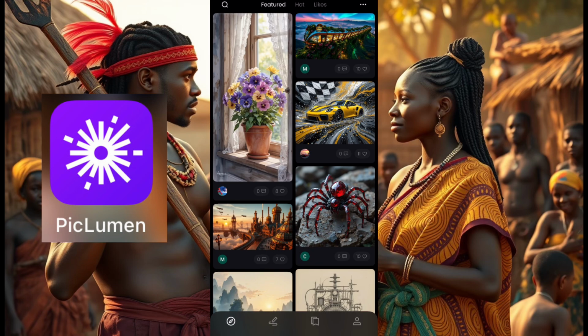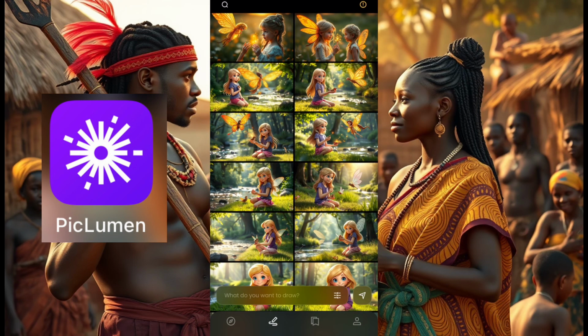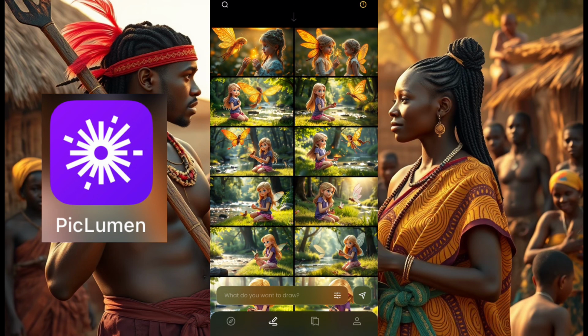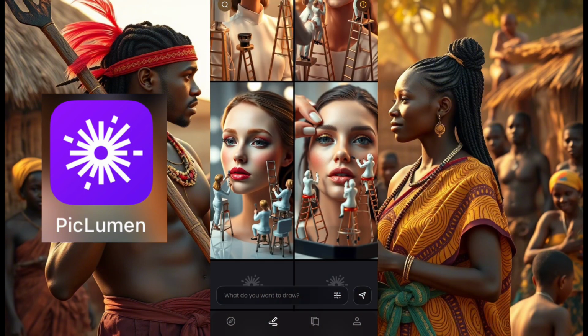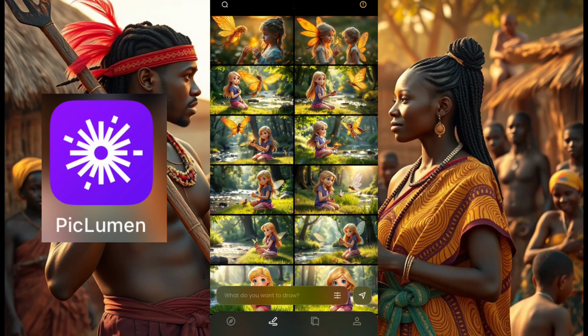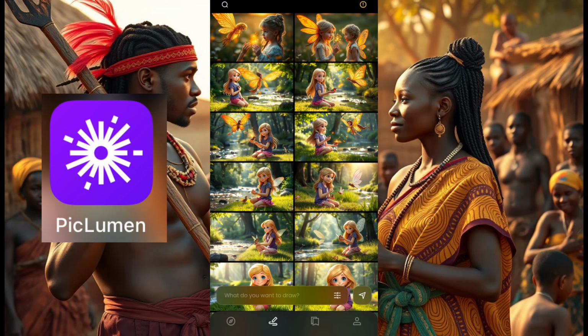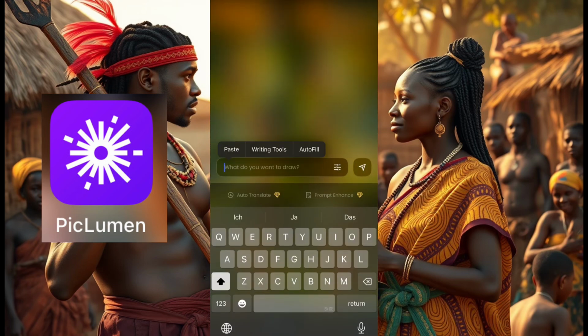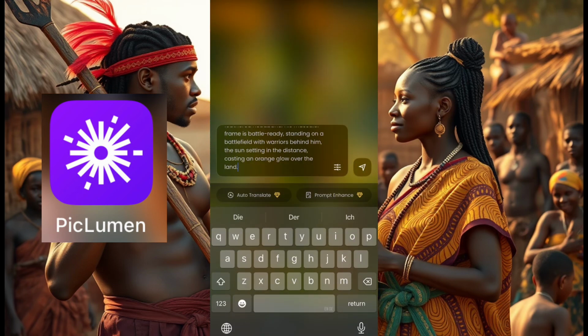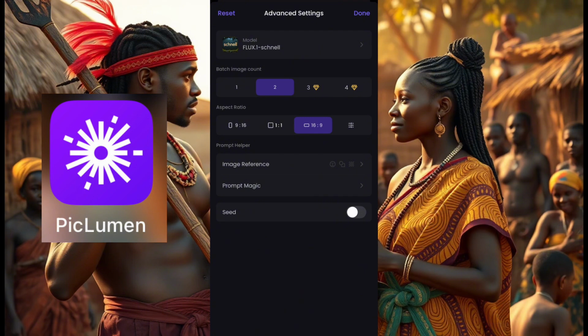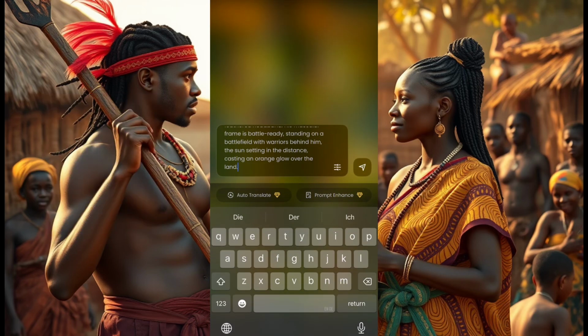Now you click on this pen down here. I'm using piclumen because it's free. When you click on this pen, you can see images that I've generated, loads and loads of images. Now you come where it says what do you want. You click on it and then you paste your prompt, the prompt that you just generated. You come up here, make sure your image is on 16:9 and you're generating 2 images at once. Then you click done.